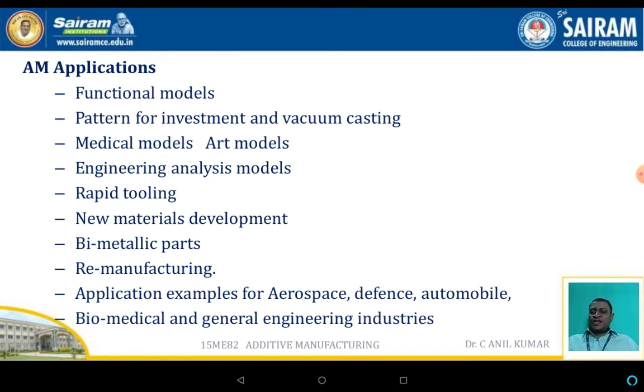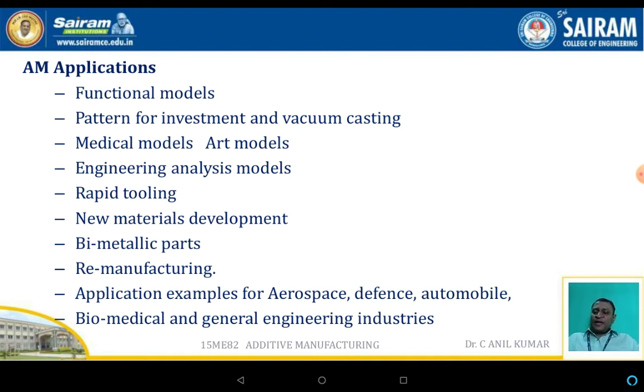Additive manufacturing applications. As we know, additive manufacturing is not restricted only to mechanical applications; it can be used for electrical, electronics, or even medical applications.